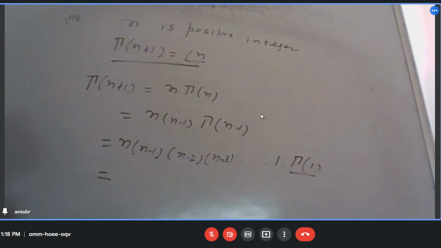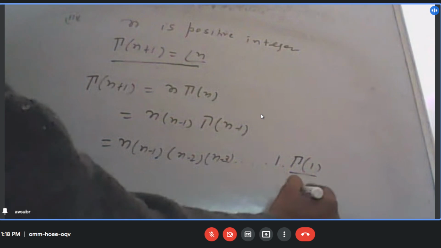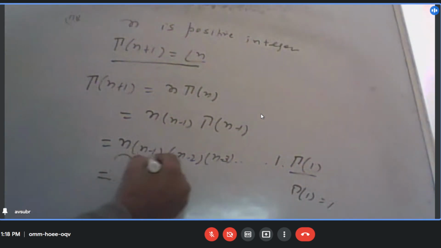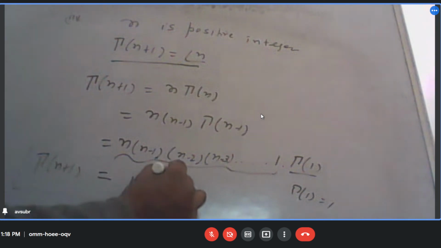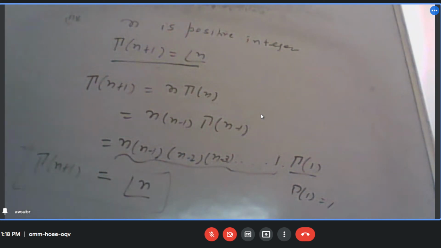It is 1. So therefore this whole thing is n factorial. So if n is a positive integer, we can write this equal to factorial n. Okay?